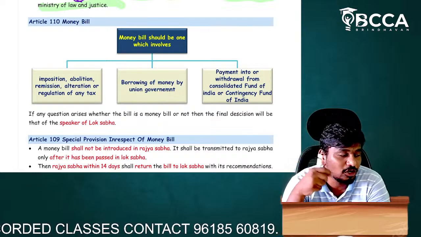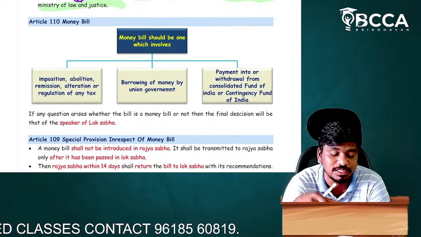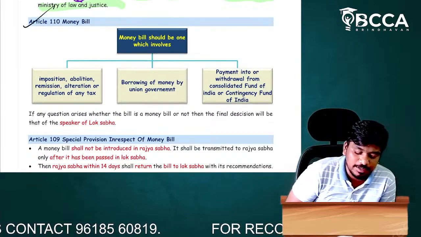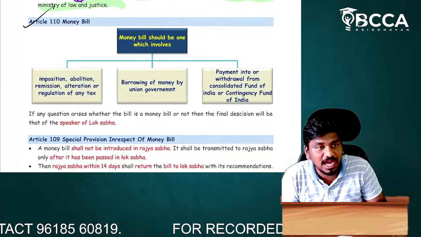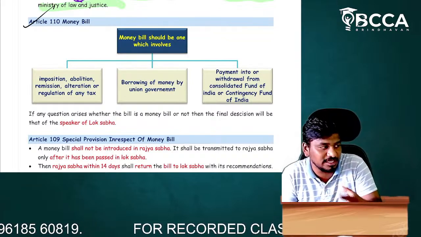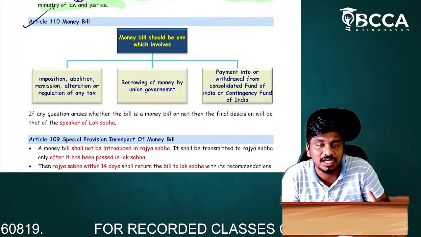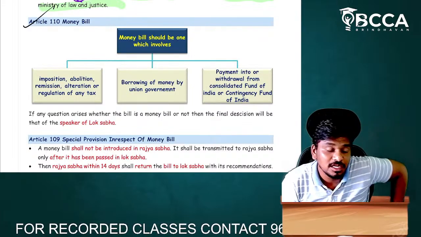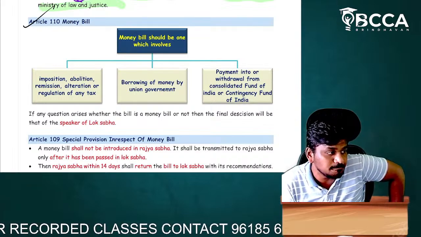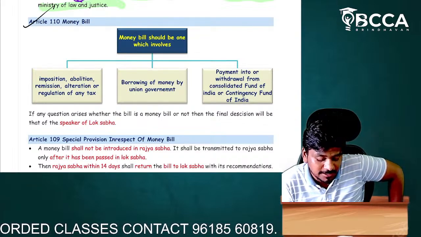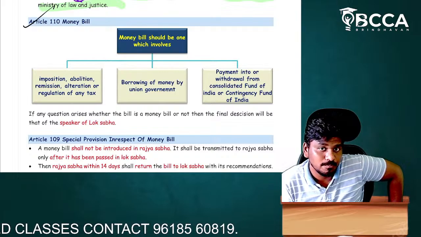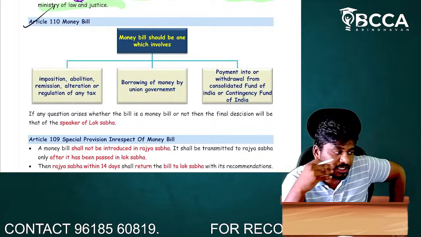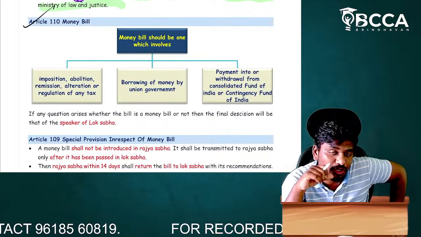So, if we want an in-depth analysis of what is meant by money bill, we'll just read this point. Article number 110 says that money bill involves three types of things. I just told you that money bill is a finance matter. If it discusses finance, then it is a money bill, right? But what type of finance matters does it deal with? That is what we are going to discuss now.